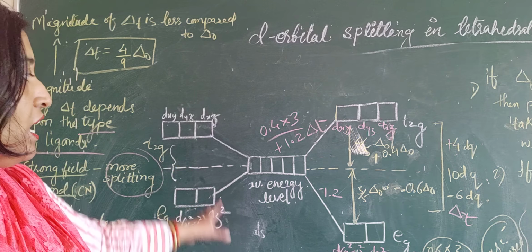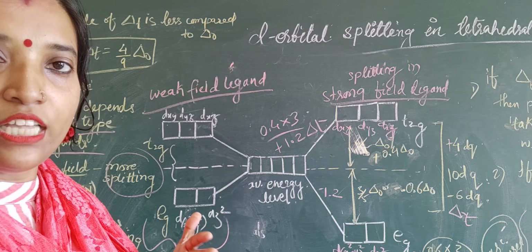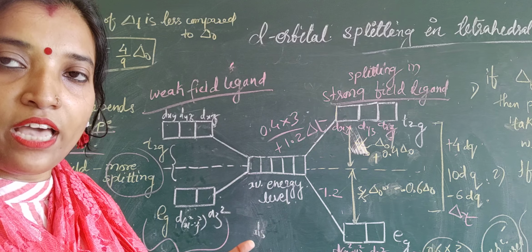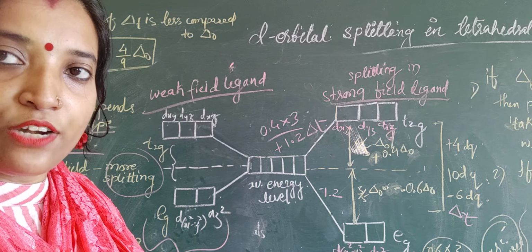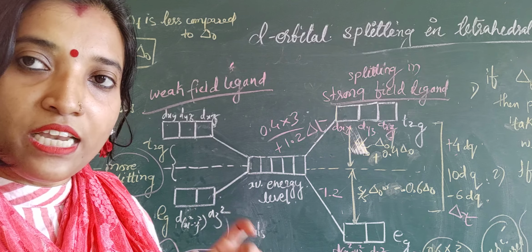Okay, now in this only we will be discussing the pairing energy. I am telling you a small thing, that is pairing energy, then we will discuss it in detail. Pairing energy is what? The energy which is required to pair the electrons. Okay, the energy which is required to pair up the electrons. The energy needed to pair electrons is called pairing energy.